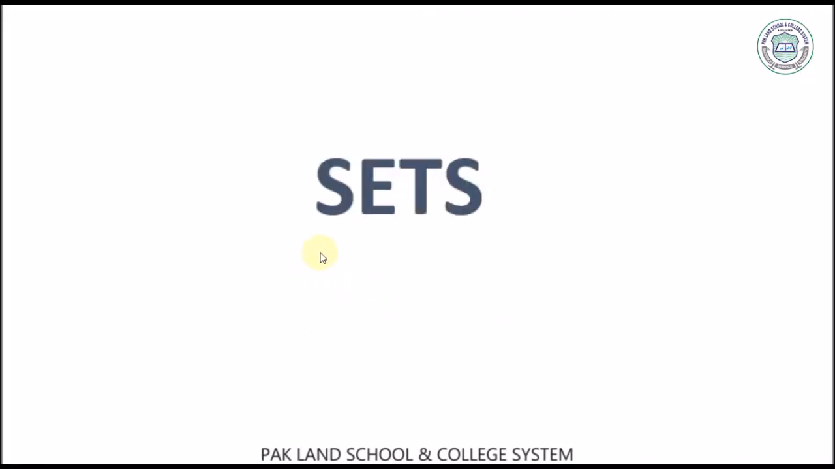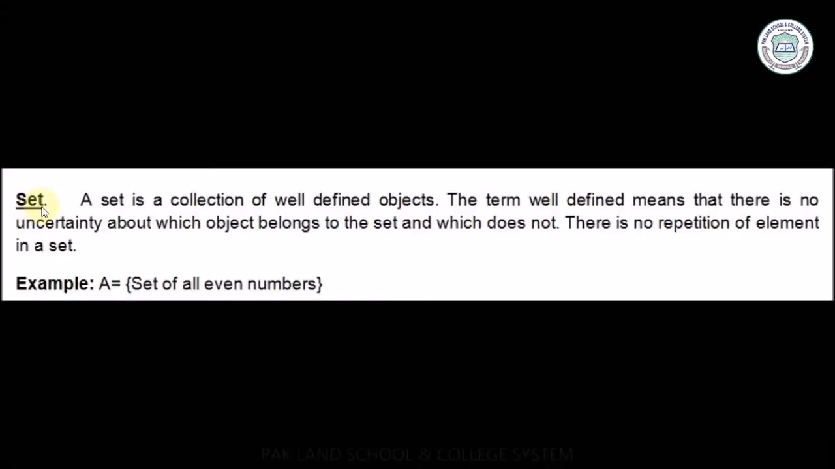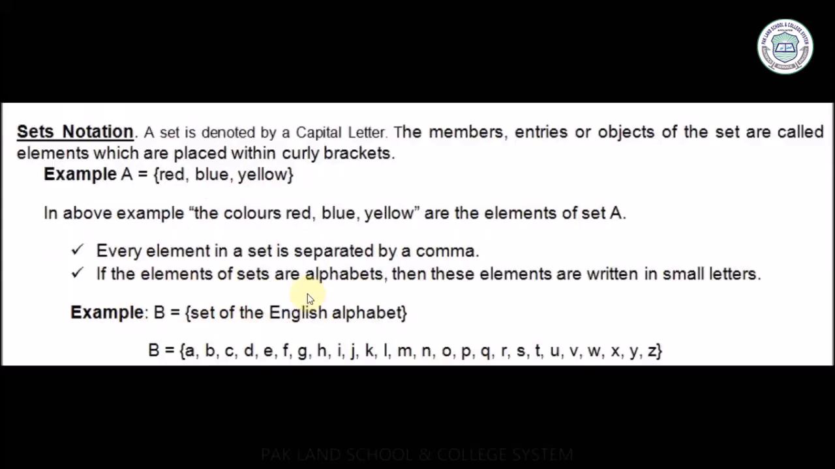Today we do unit number 1, sets. A set is a collection of well-defined objects. The term well-defined means that there is no uncertainty about which object belongs to the set and which does not. There is no repetition of elements in a set. The word uncertainty means it's very clear which objects belong to the set or not. For example, A is a set of all even numbers.